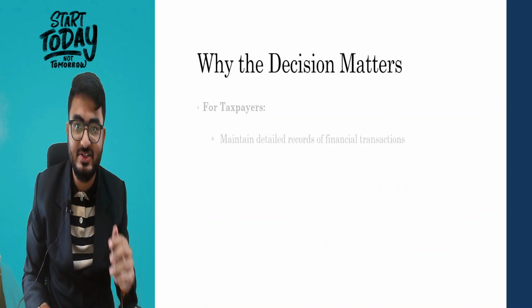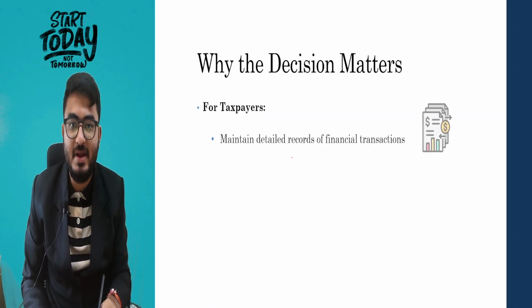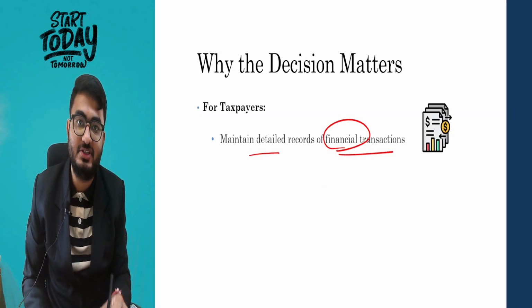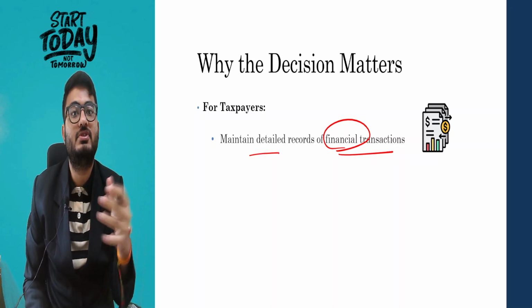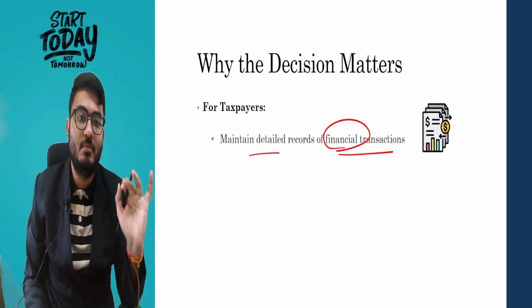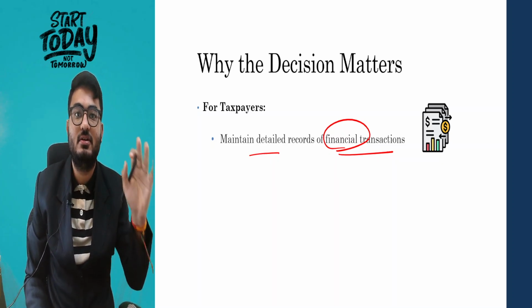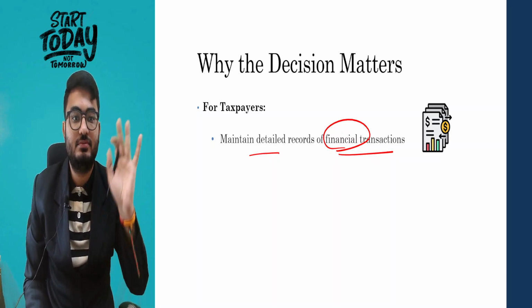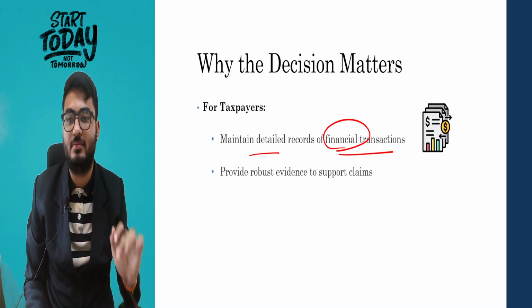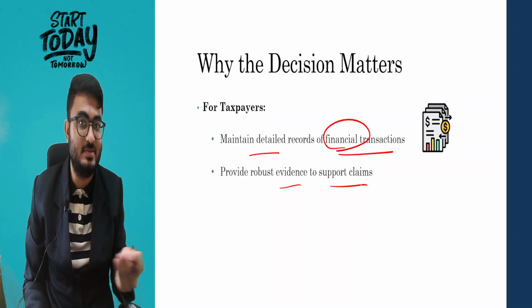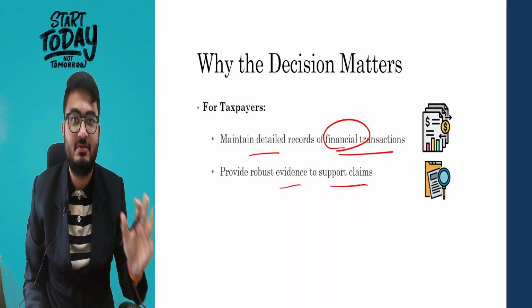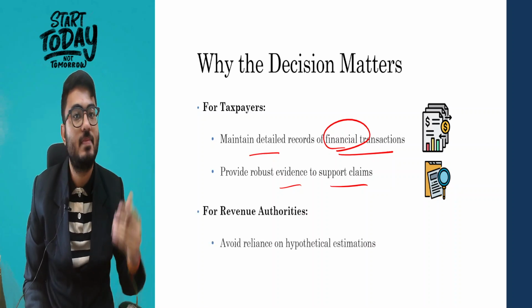Now, if we see why this decision matters, for the taxpayers: maintain a detailed record of the financial transactions. The interest-free loan was allowed as a deduction because the assessee had the proof, had the evidence that all these transactions were done, and had financial proof of the same. Provide robust evidence to support the claims. As we talked, robust evidence was there to support the claims of the assessee.